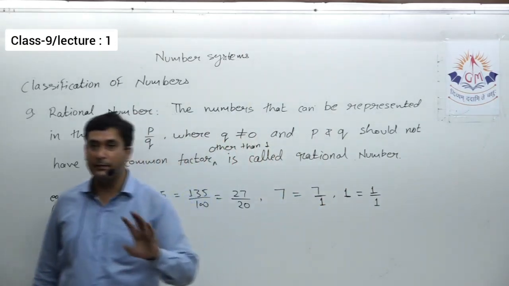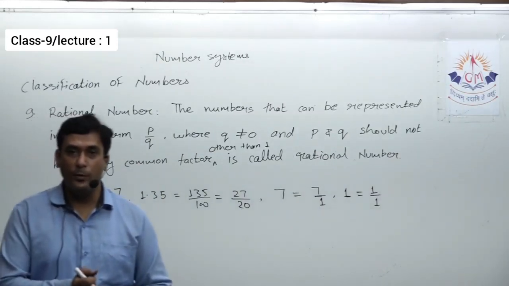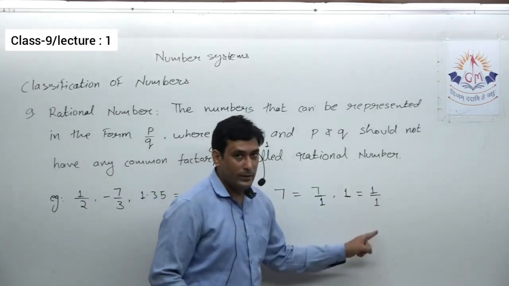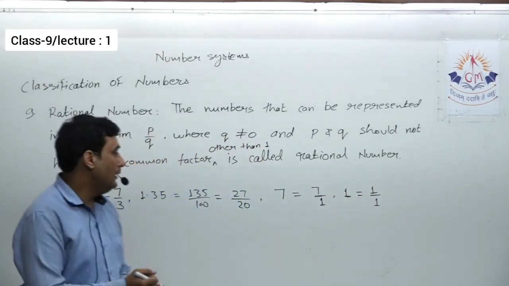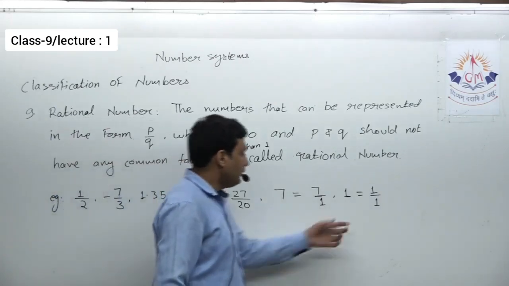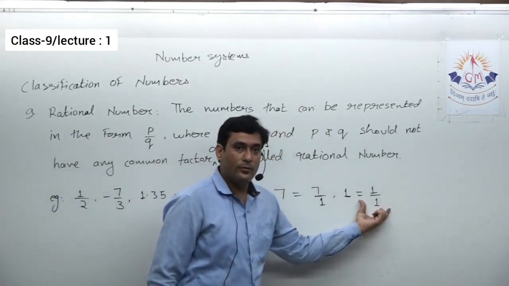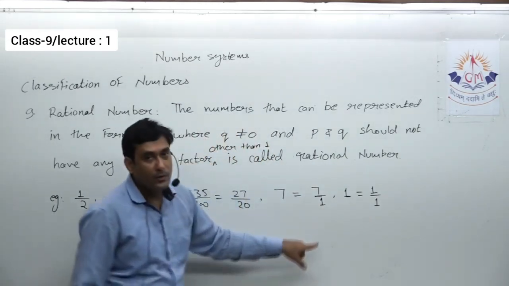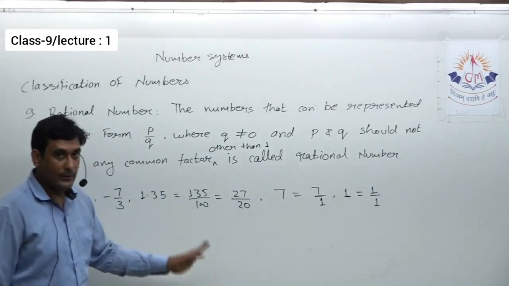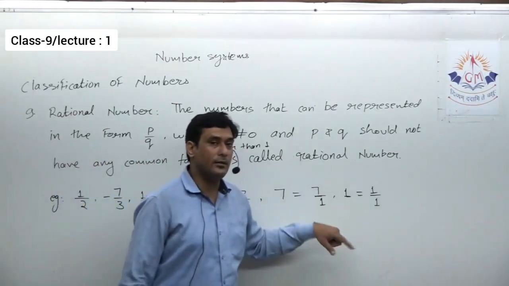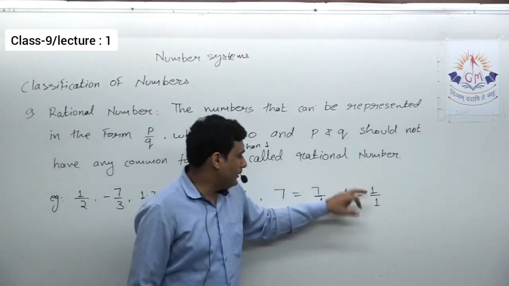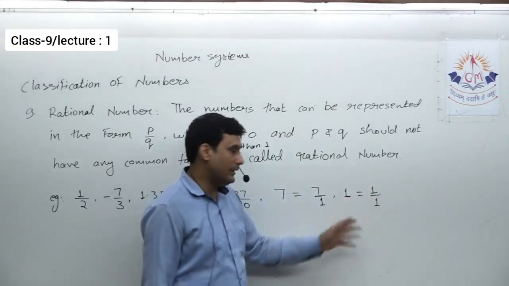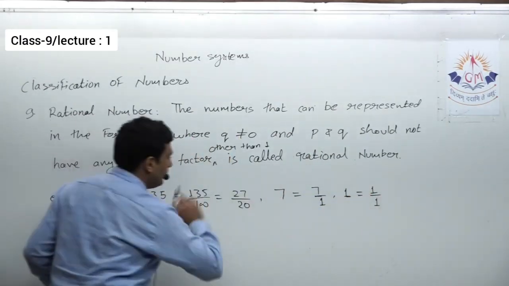The simple thing, you have to check three things. First, is it possible to write in the form of P upon Q? Yes, it is in the form of P upon Q. Second thing, Q should not be equal to 0. Denominator should not be equal to 0. Yes, denominator is 1, it is not equal to 0. And third thing, they should not have any common factor other than 1. So they have a common factor 1 only, and that is allowed. So these are the examples of the rational number.